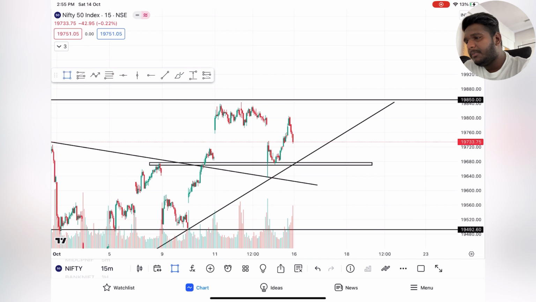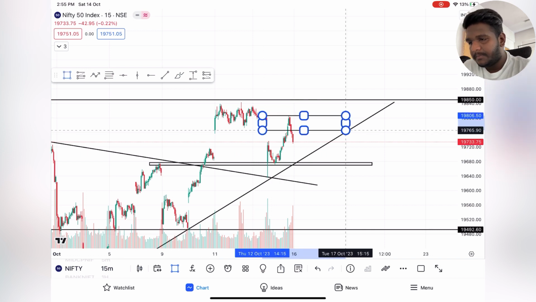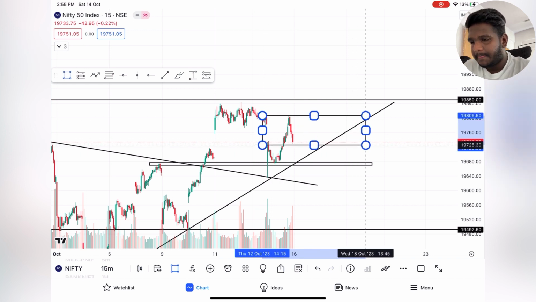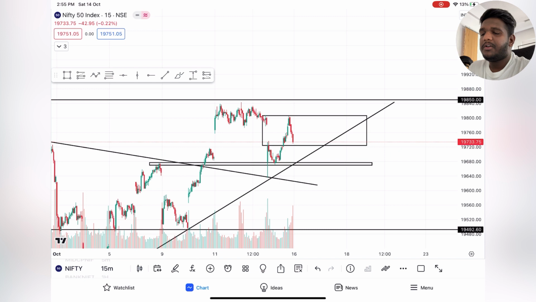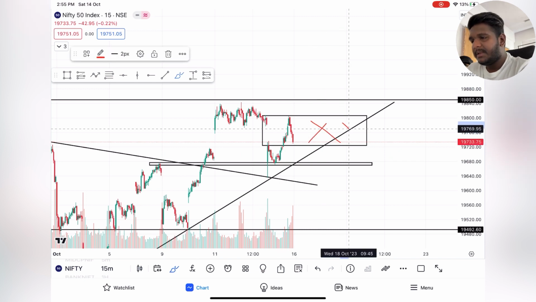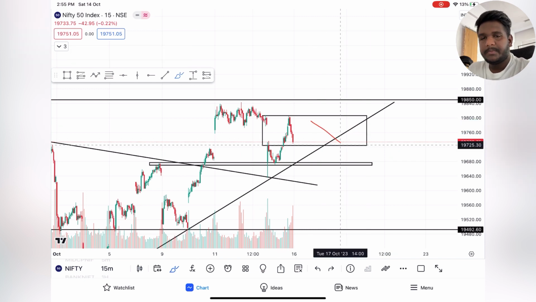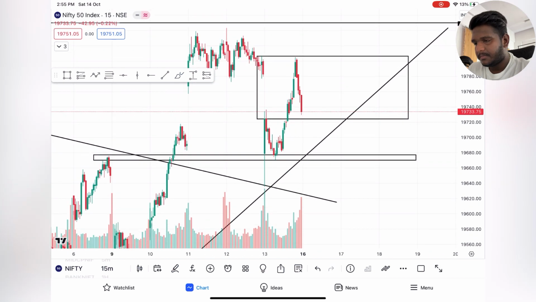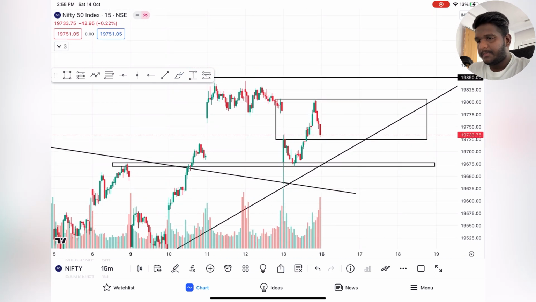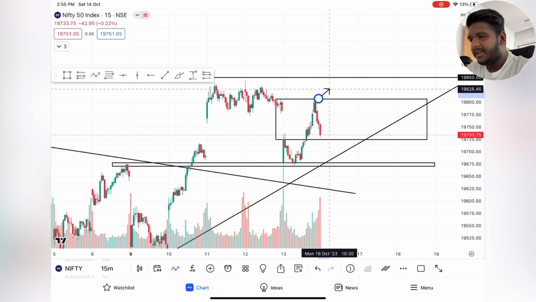I'm going to give you some no trade zones. The no trade zone would be larger, but I'm trying to make it smaller. This will be your no trade zone. If it breaks the high, do not take the trade.